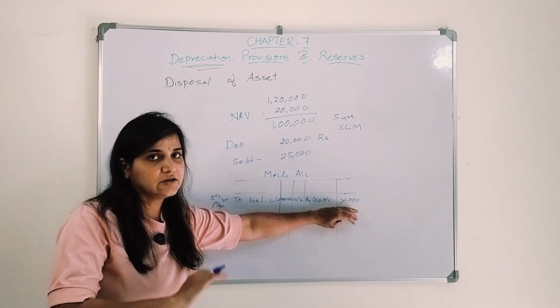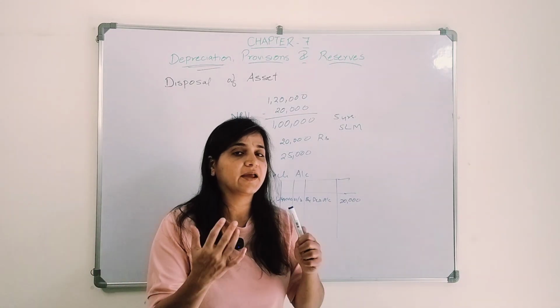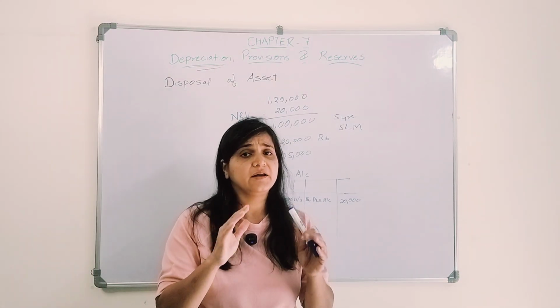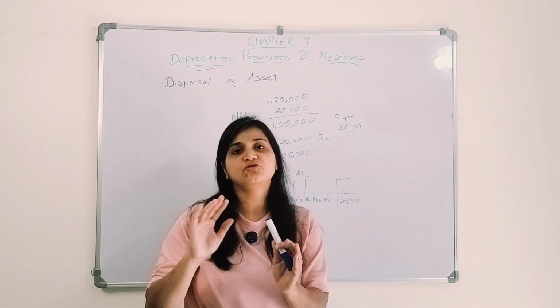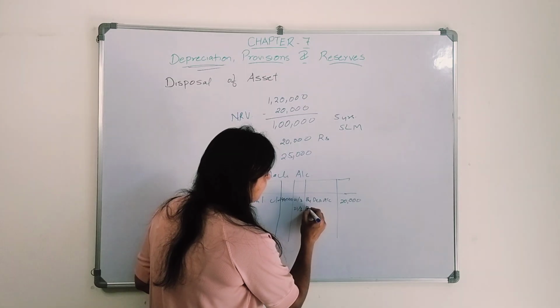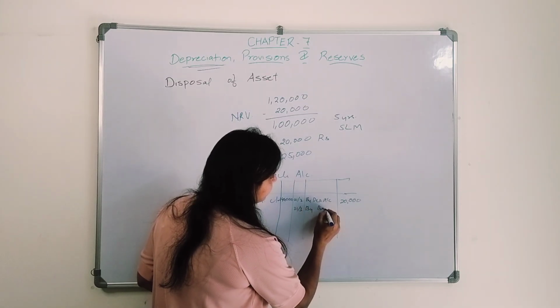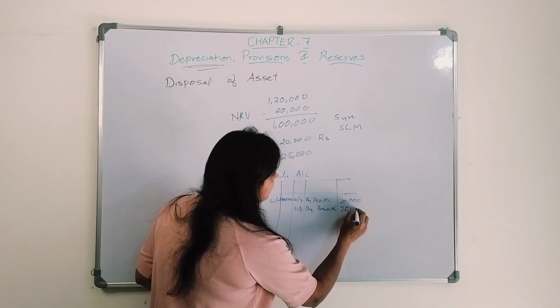Now I sold that machinery for 25,000. What will be the entry? I got money, so bank account debit, and the machinery went out from the business, so the asset reduces, so to machinery account. So bank account debit to machinery account, by bank account I got 25,000.